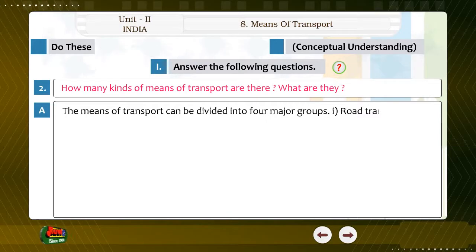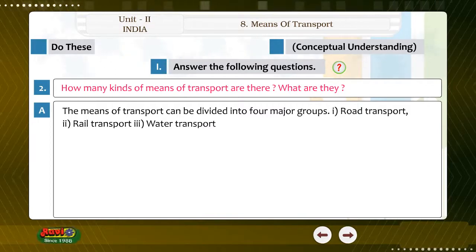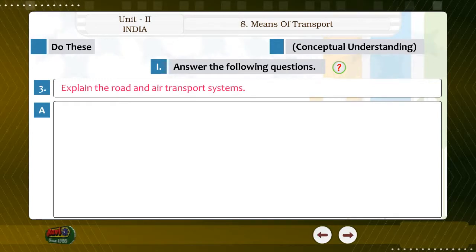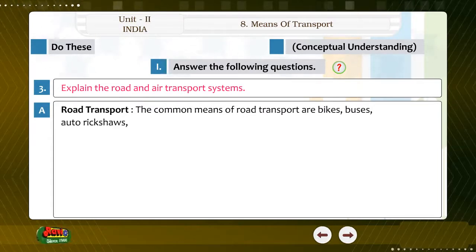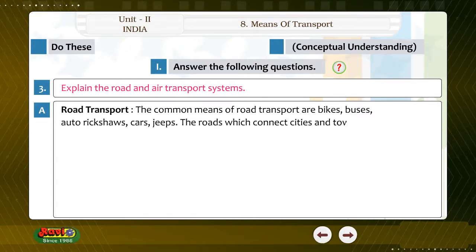1. Road transport. 2. Rail transport. 3. Water transport. And 4. Air transport. 3. Explain the road and air transport systems. Answer. Road transport. The common means of road transport are bikes, buses, auto rickshaws, cars, jeeps. The roads which connect cities and towns are called highways.